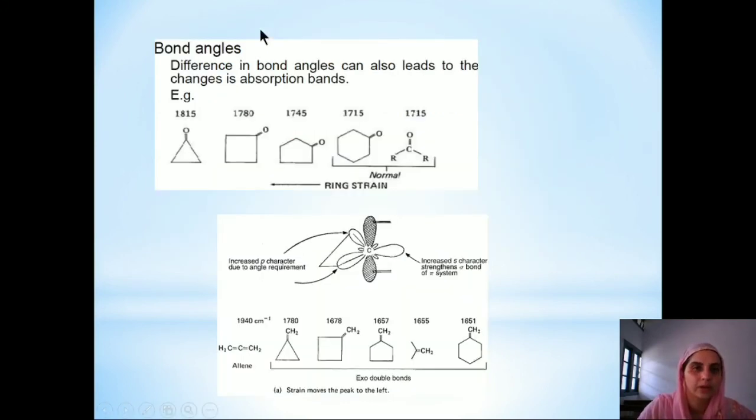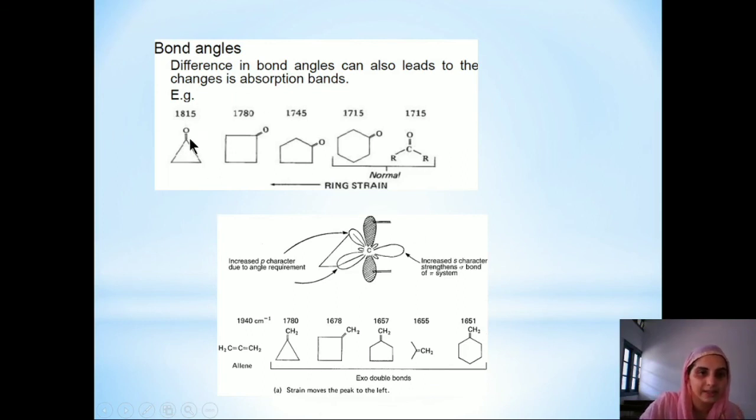So moving on to the bond angles. As the bond angle decreases in this direction, the wave number at which the CO stretching takes place increases. This is because of increase in ring strain in this direction.